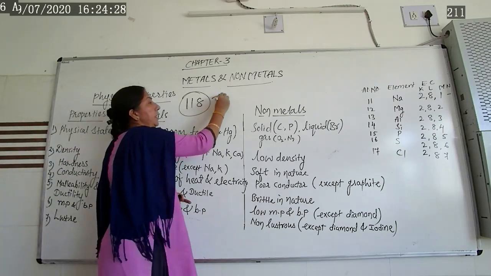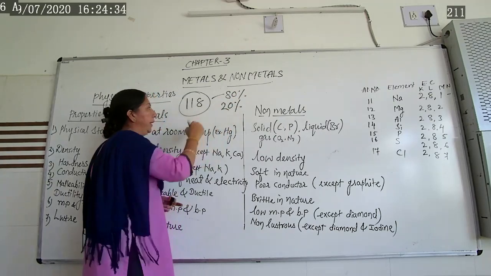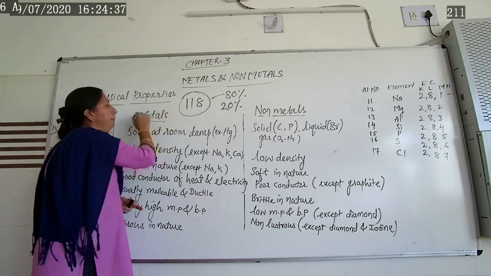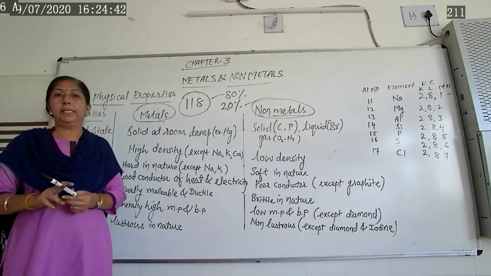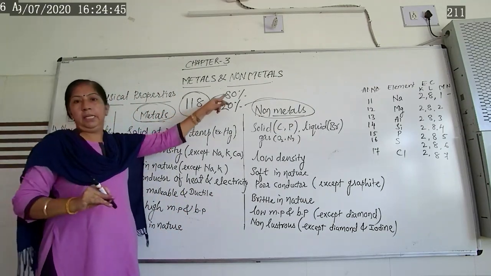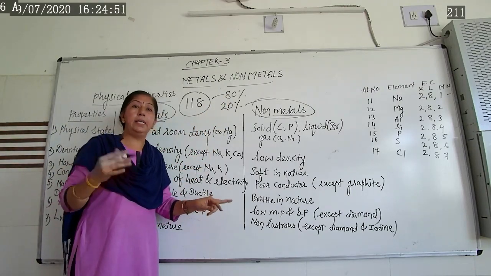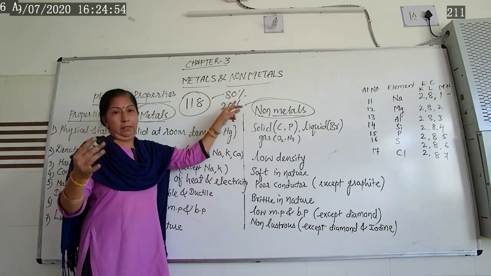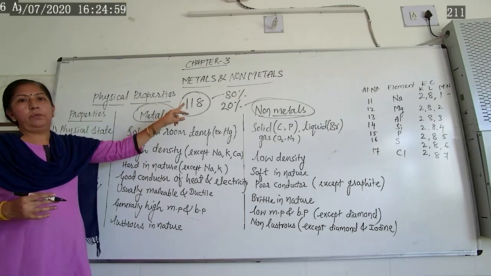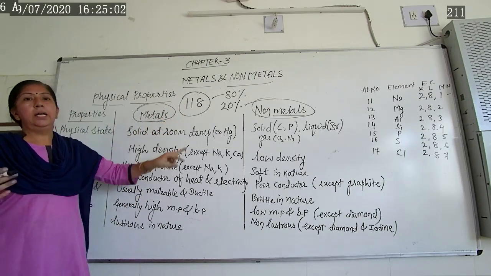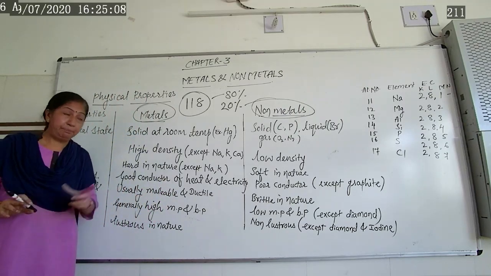From that, 80% are metals and the remaining 20% are non-metals. From the 80%, 90% we get from nature in combined state, and the remaining 10% are artificially made in industry. These elements we get from the earth's crust, and they can be divided into metals, non-metals as well as semi-metals.